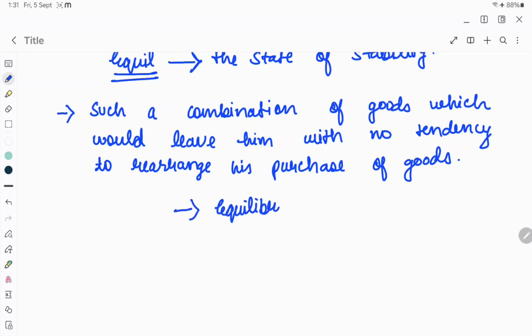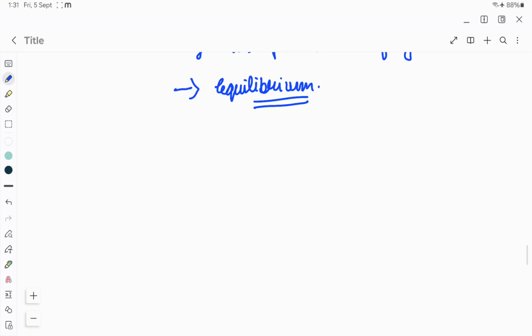So, what is equilibrium? Equilibrium is the state of stability, where you are stable when you no longer want to change your preferences or you no longer want to be in any other situation. Coming to the point where a consumer would be in equilibrium, there are certain assumptions. We'll not go into a lot of assumptions, we'll keep it simple and just list the most important assumptions that are required to study the consumer's equilibrium.